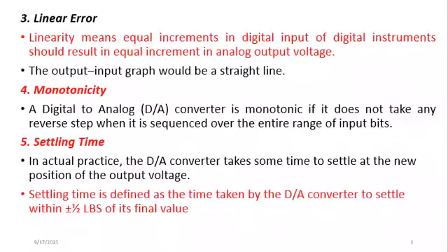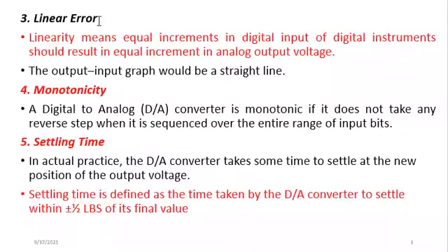The next property or characteristic that we use for classifying the operation of a digital instrument is what we call linearity error. Remember, in my first lecture, I told you what is linearity of a system. A system is said to be linear if it fulfills two necessary conditions: the first one is homogeneity and the second one is additivity.